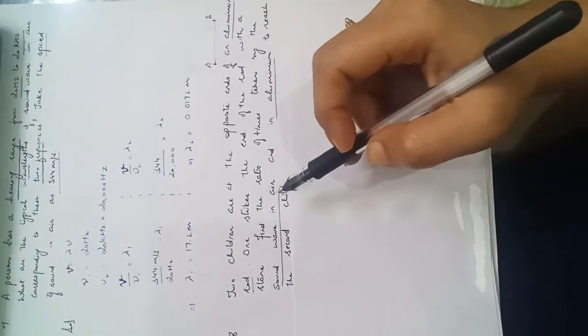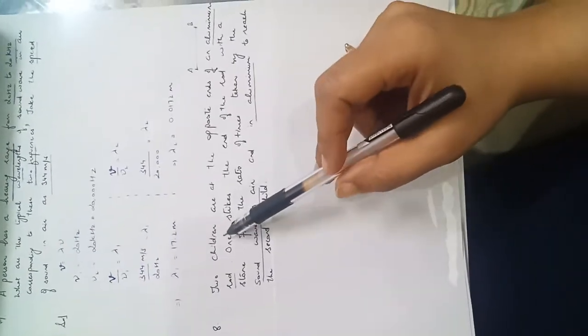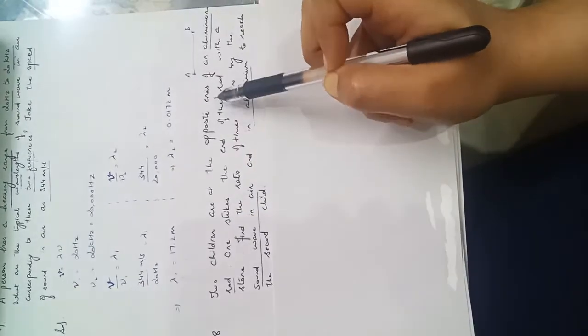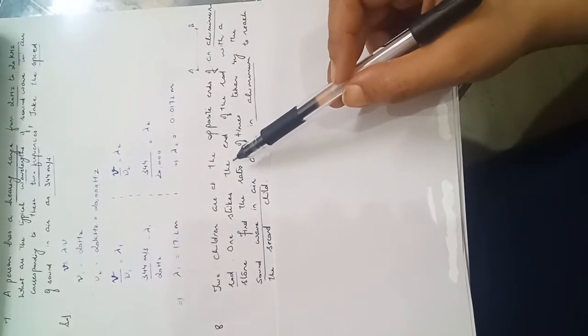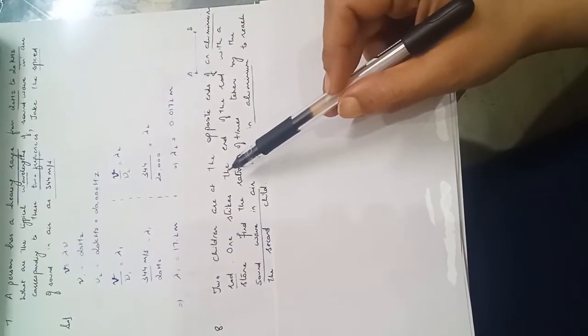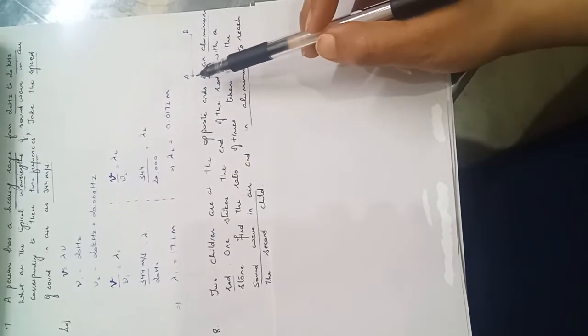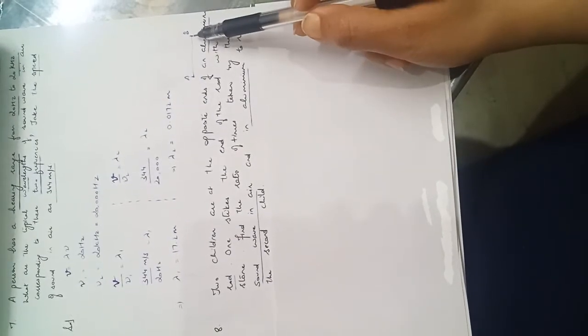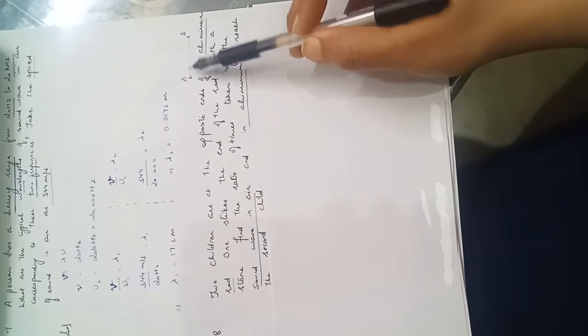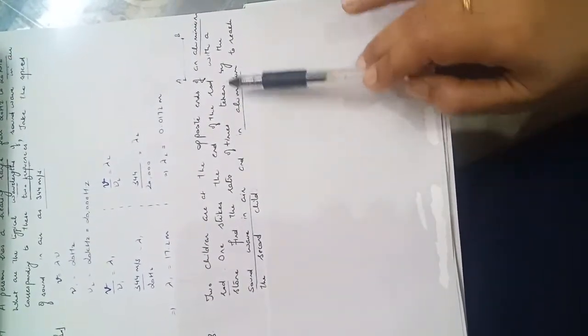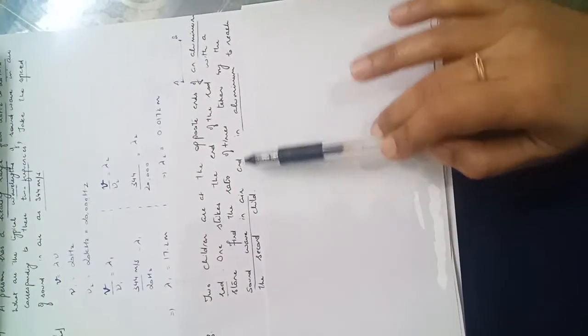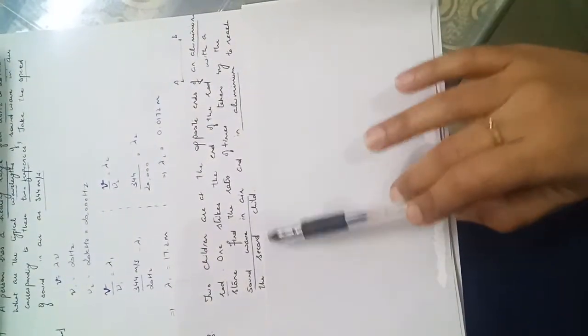Now the second numerical, that is question number 8. Two children are at the opposite ends of an aluminium rod. There is an aluminium rod and at the two ends, two children are sitting. At one end the child A and at the other end let the child B. This is a rod and child A sitting at one extreme, child B sitting at the second extreme. One strikes the end of the rod with a stone. Find the ratio of time taken by the sound wave in air and in aluminium to reach the second child.